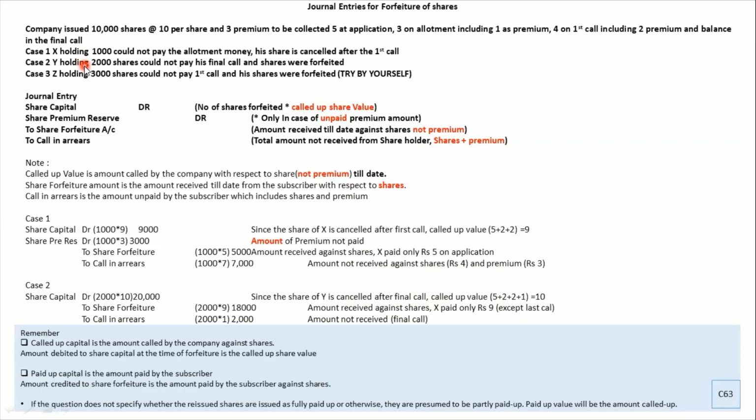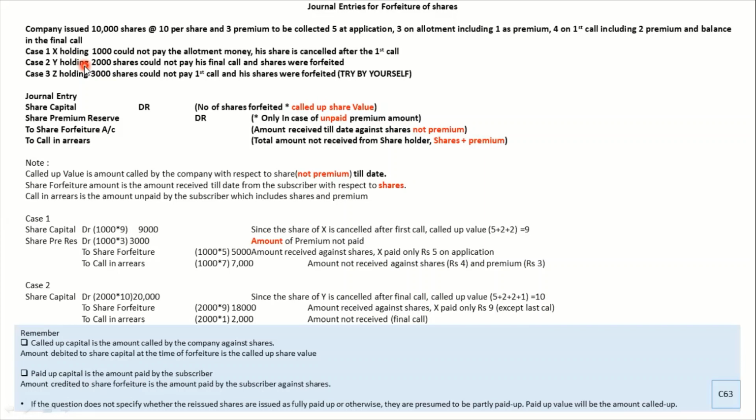Let us understand what figures you will take. 5 rupees you have to take. Will you take 3 rupees? No, because it includes 1 rupee premium. So you're going to take only 5 plus 2, that is 7. And for the first call again only 2. So 5 plus 2 is 7, plus 2 is 9. So 9 is your called up value in the very first case.